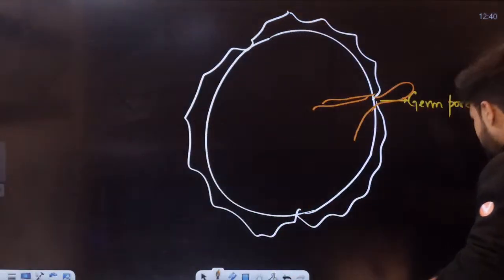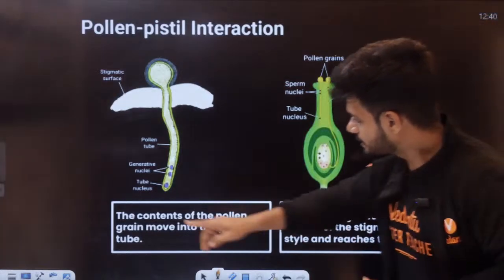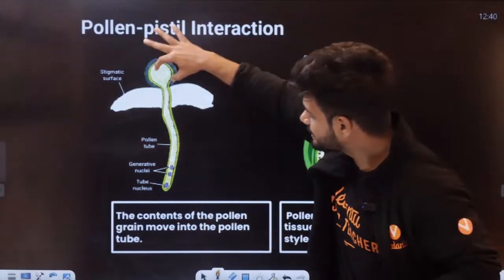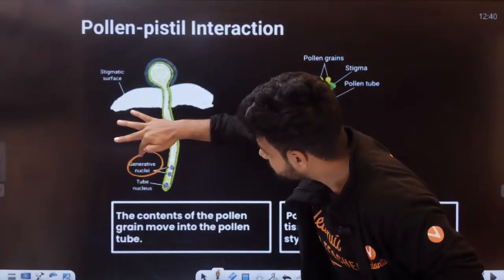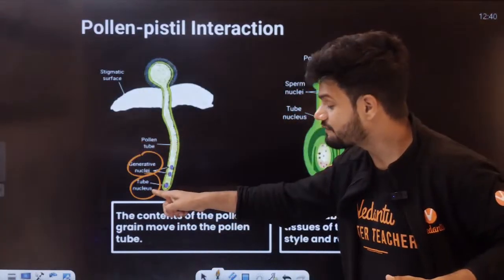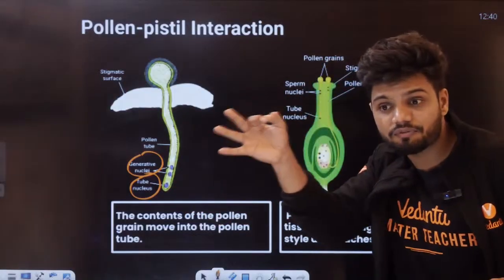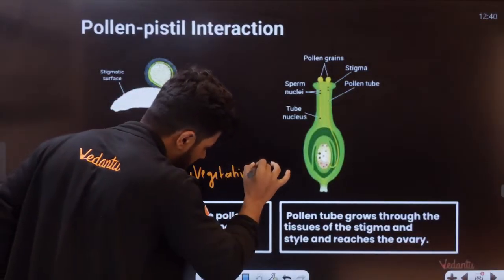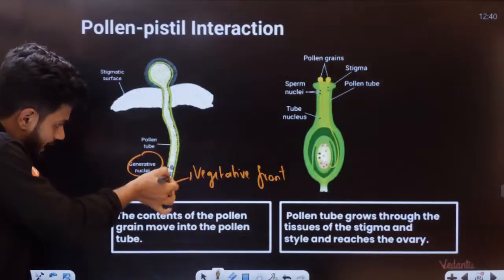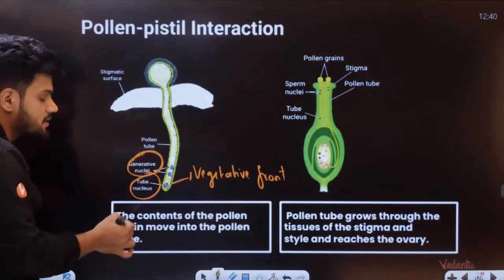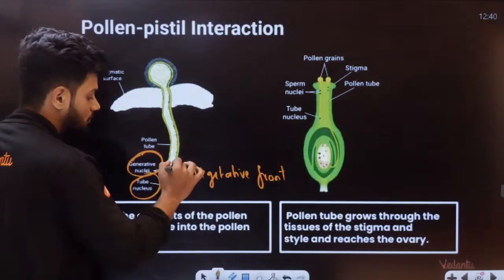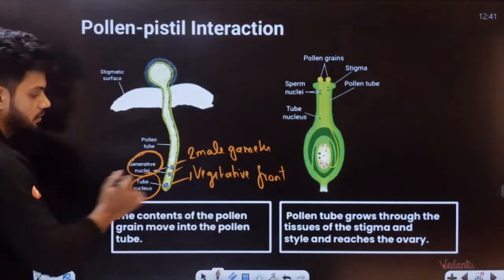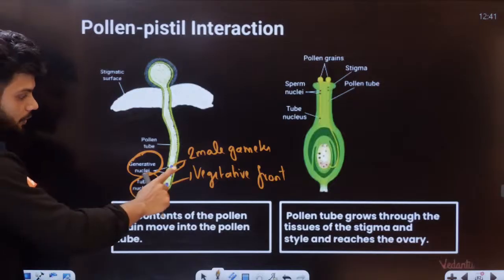Okay. Now, there are multiple steps here. The contents of the pollen grain move into the pollen tube. So what do we have? We have the generative cell, and the tube nucleus, that is the vegetative cell. Can you see? The vegetative cell is in the front here. It will completely guide it. And here, the generative cell will divide into two cells now. These are called two male gametes. Two male gametes are produced and released here, and they are going.